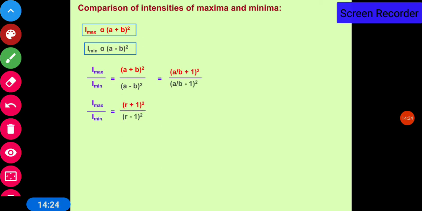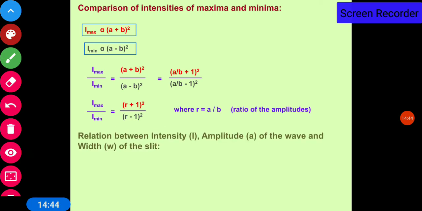Rearranging, if you take b common and a upon b is equal to r, then I maximum upon I minimum is equal to r plus 1 whole square upon r minus 1 whole square, where r is the ratio of the amplitudes. This is the relation comparing the maximum and minimum intensities.